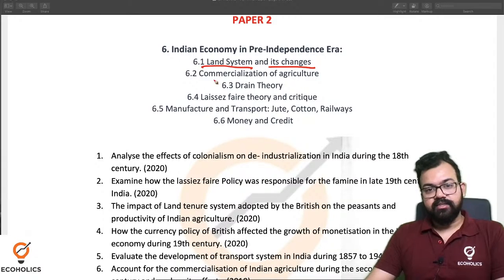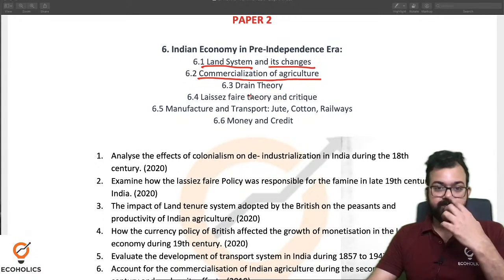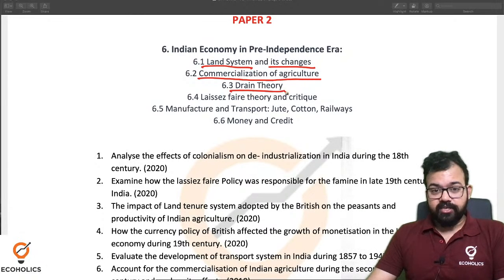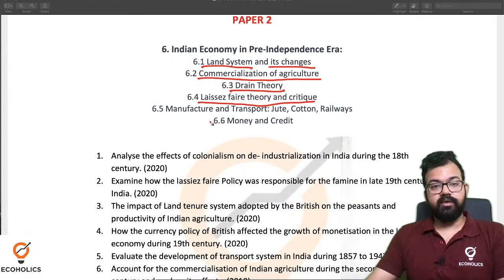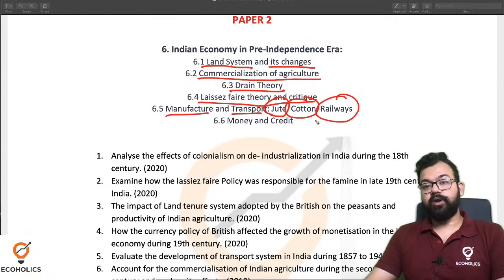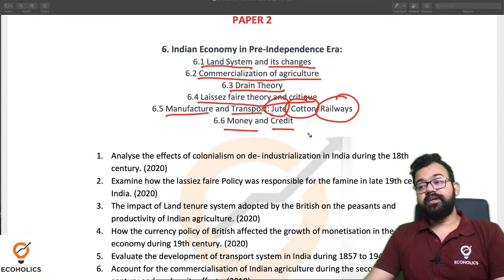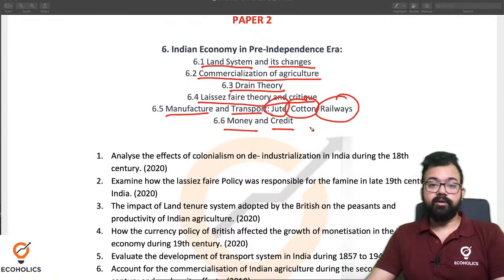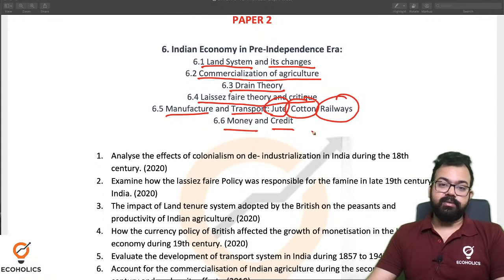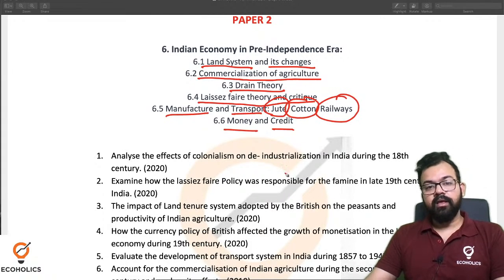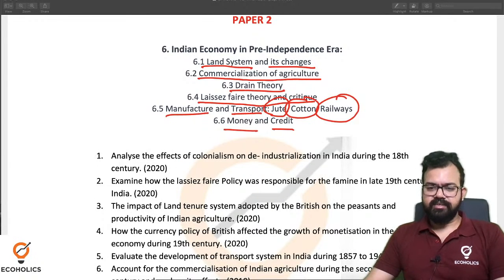Then the topic is commercialization of agriculture. Then we have drain theory, then laissez-faire theory and critique. Then manufacture and transport, under which jute, cotton and railways are the vital things. Money and credit is again a very important portion. So these are the major areas.